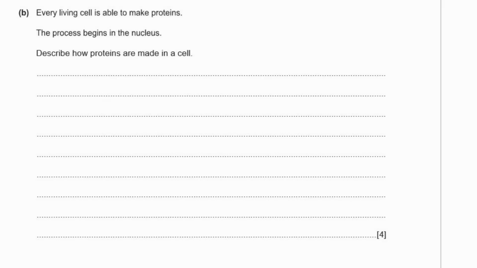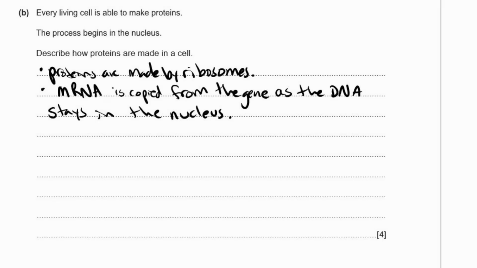Okay, so proteins are made by ribosomes. And how does that happen? The mRNA is copied from the gene, which stays in the nucleus. So the mRNA is copied from the gene as the DNA stays in the nucleus. So the DNA can't move, the gene is on the DNA, and it's a messenger RNA.